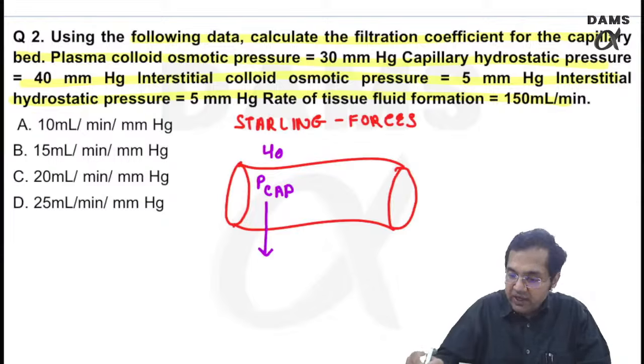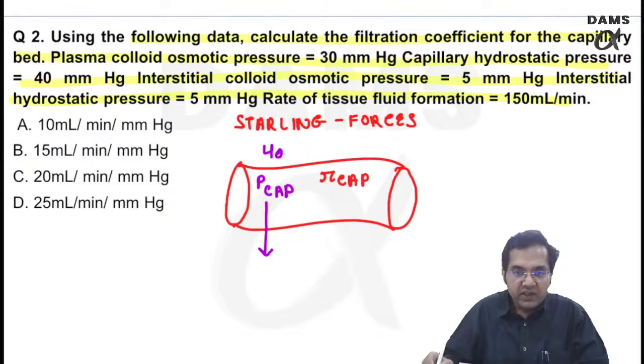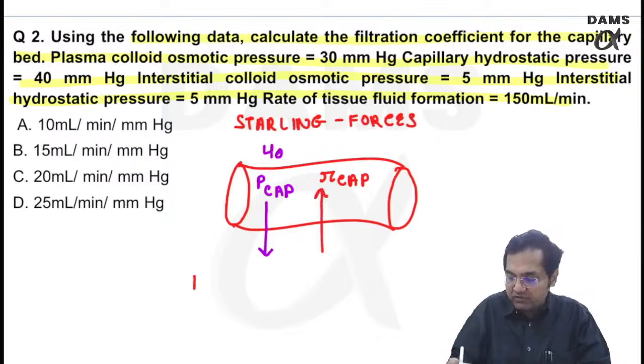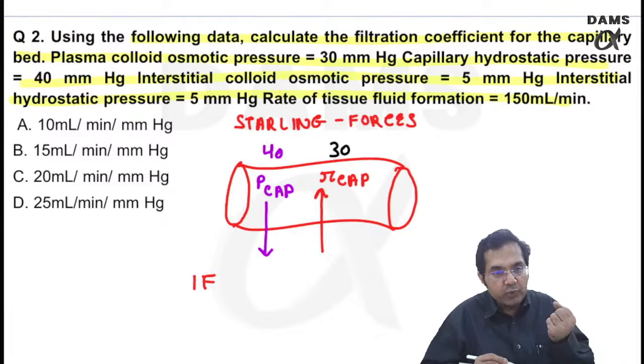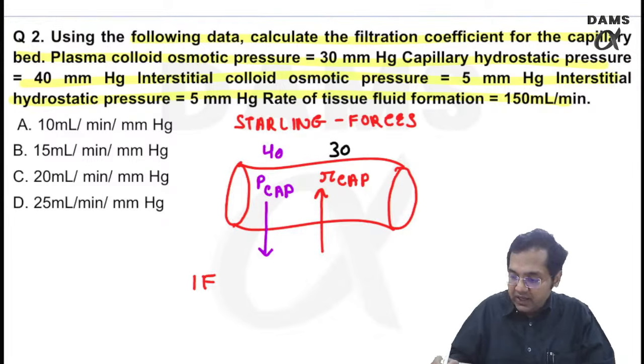Then I have given you the plasma colloid osmotic pressure, which is, let's say, oncotic pressure in the capillaries, which is, remember, a pulling pressure. It is trying to pull the fluid back from the interstitial fluid. Its value I have given you as 30. Right? So it is trying to pull back 30. Then I have the interstitial hydrostatic pressure. Look at this carefully.